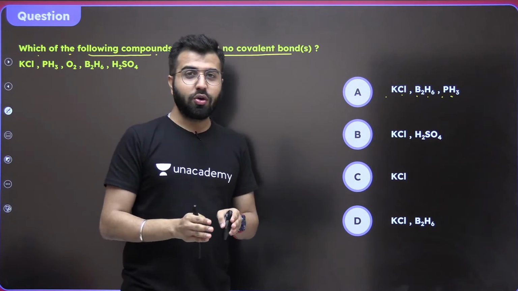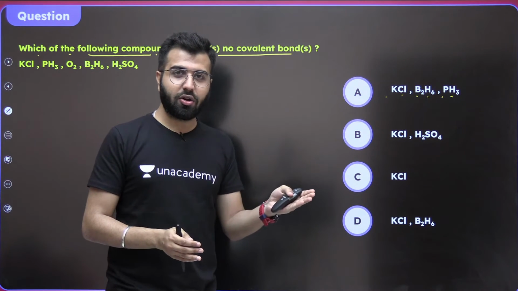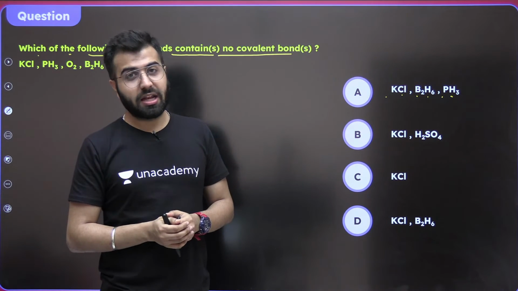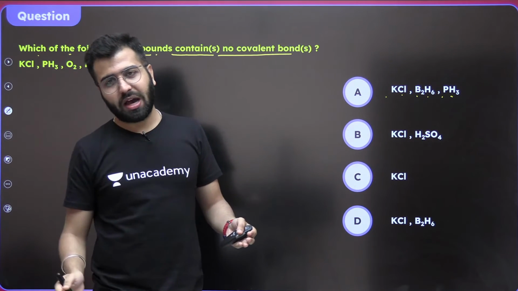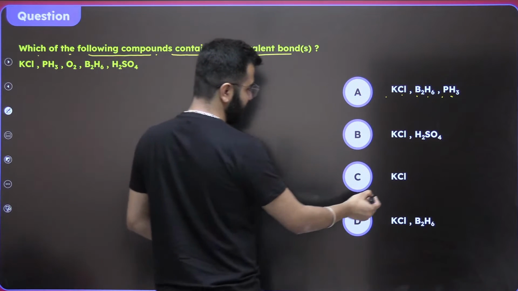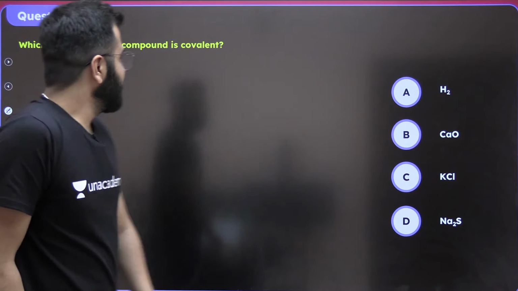And I have told you, whenever we have an element which is highly electropositive and one which is highly electronegative, then only you will see ionic bonds. Potassium lies in group 1 elements, chlorine lies in halogens, group 17. The correct answer to this question is absolutely C. Amazing. And now let's move towards the next one.